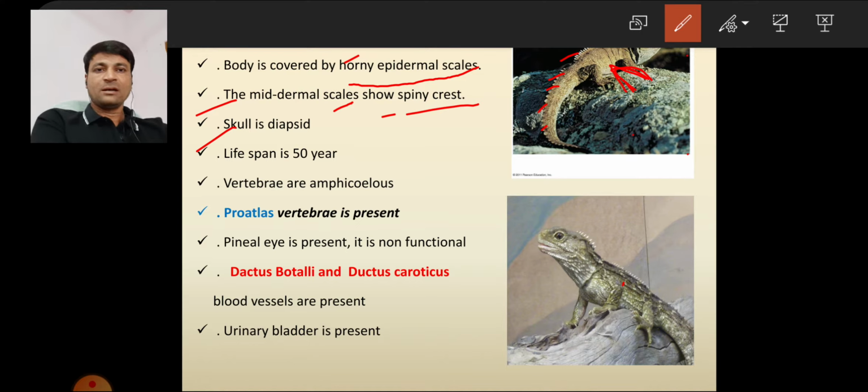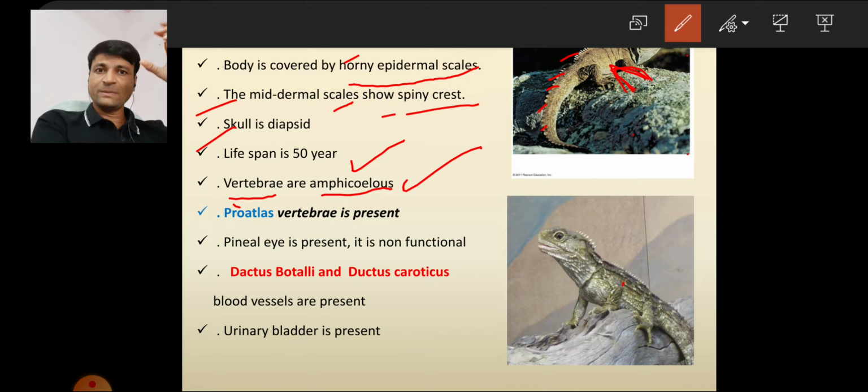Next, the Spinosaurus lifespan is 50 years. The lifespan is 50 years. Next, vertebrae are amphicoelous. Vertebrae are amphicoelous. Amphicoelous means what?